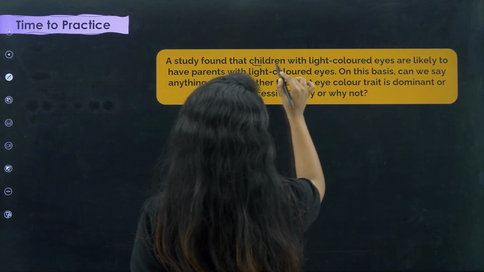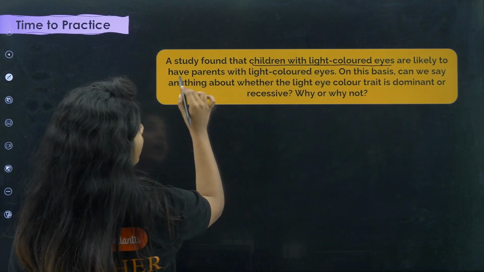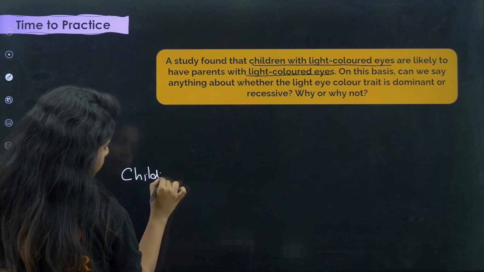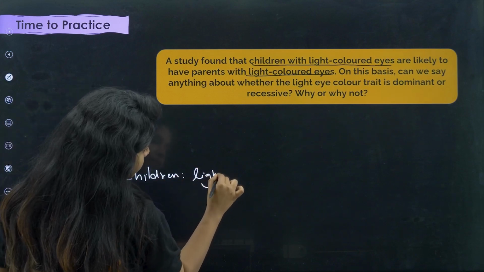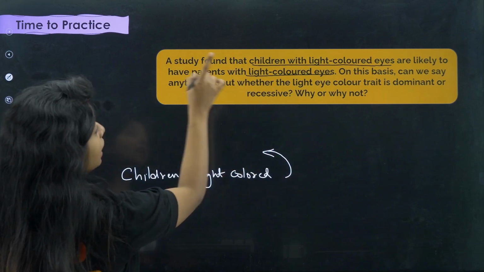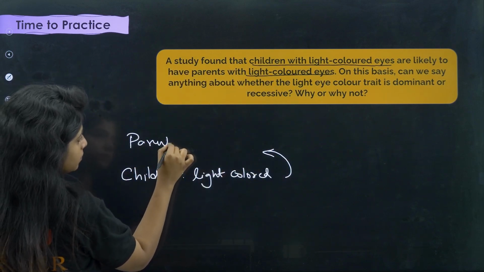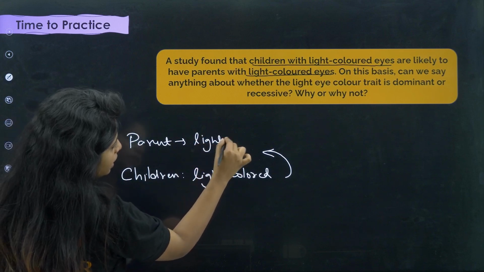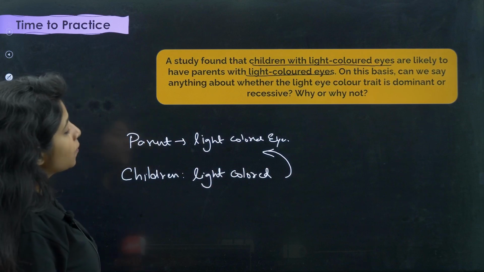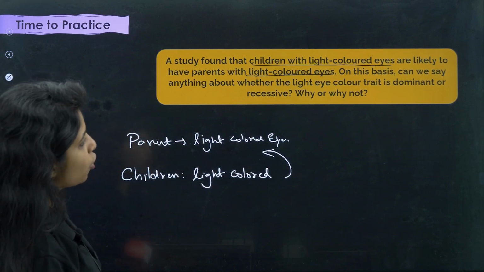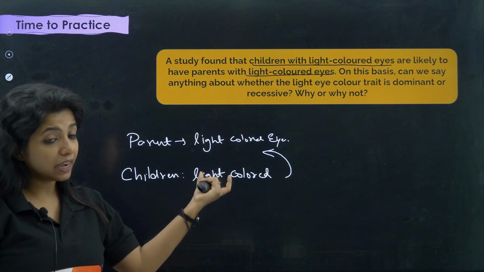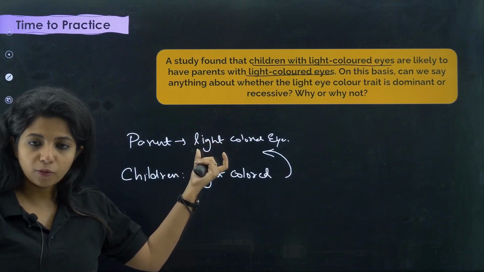A study found that children with light colored eyes are likely to have parents with light colored eyes. On this basis, can we say anything about whether the light color trait is dominant or recessive, why or why not? Can I say it's dominant or recessive? I am saying that light colored children might have light colored parents as well.